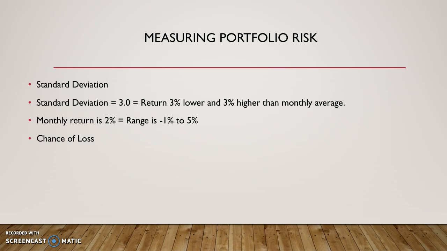Another way of measuring risk is chance of loss. This measures how often a fund loses money versus makes money. Conservative investments make money 100% of the time and never lose. At the other extreme, some Far East funds lose money as much as 60% of the time and make money only 40% of the time. Another way of measuring portfolio risk is magnitude of loss. This is when an investment loses money, how much could a fund lose in any given year? Measuring this will tell us the tolerance we have for loss.